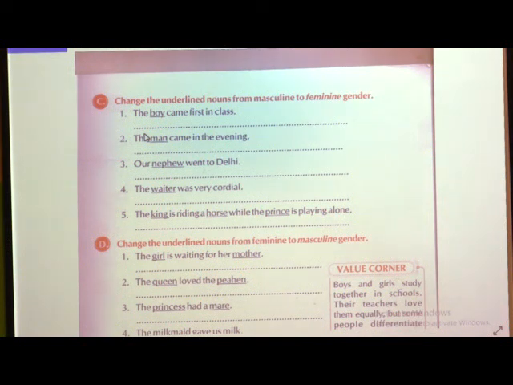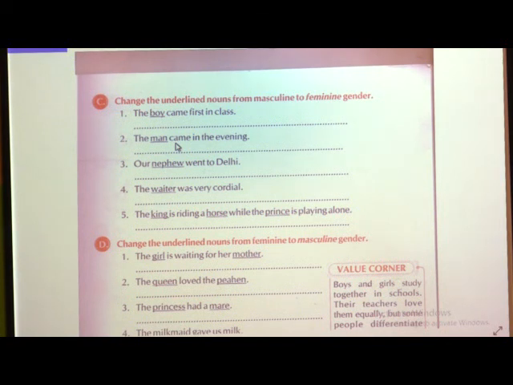Once again I will recall all the things. Nouns are divided into 4 categories: the first is masculine gender, second is feminine gender, third is common gender, and fourth is neuter gender. What is masculine gender? When it refers to any male person or male animal, for example boy, man, sir.